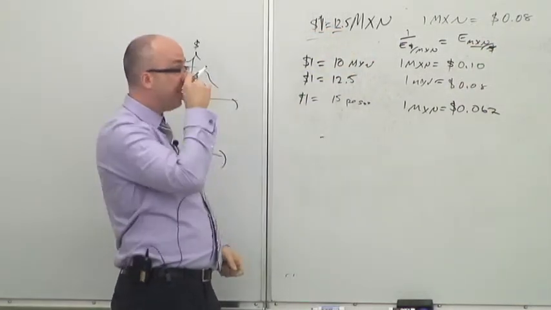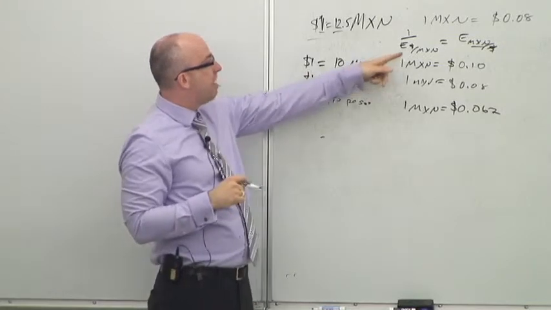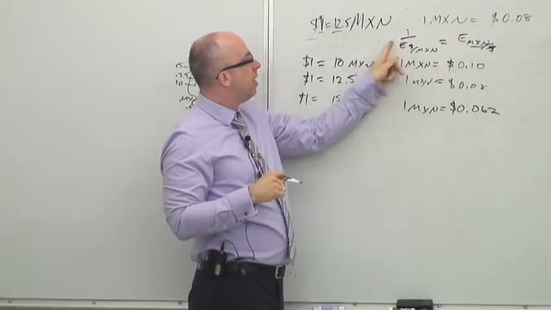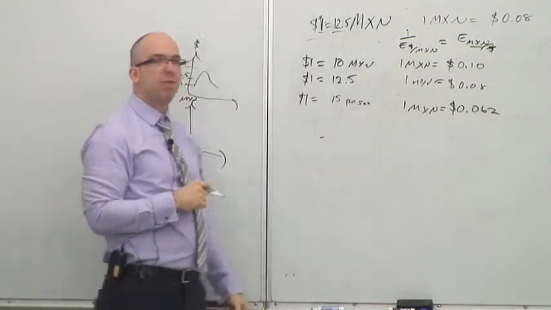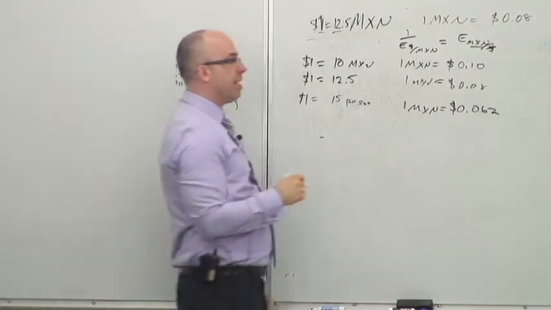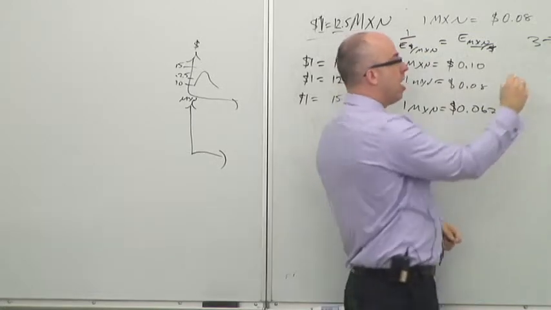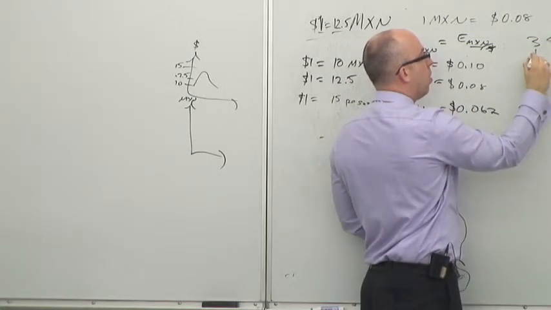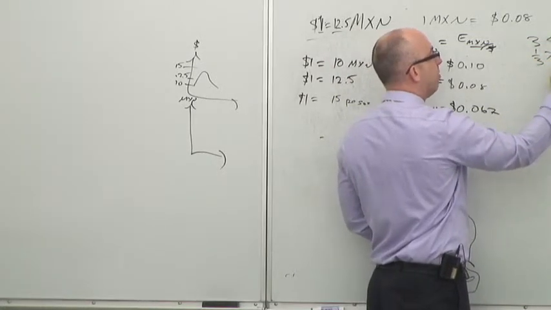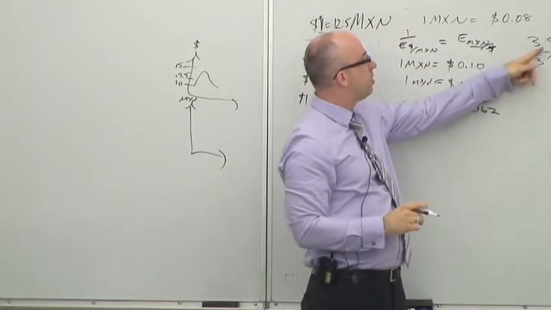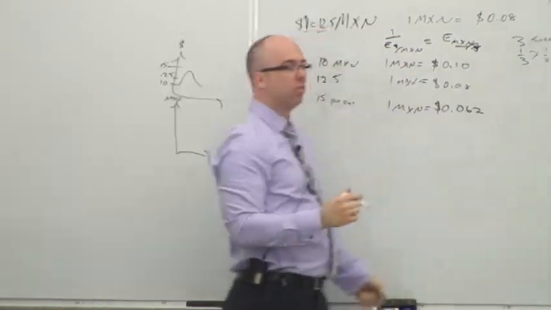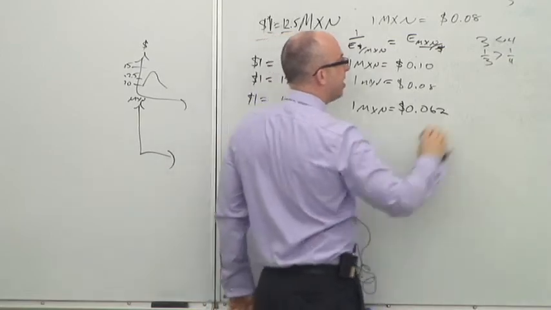There's a reciprocal relationship. What it also means is that if this number goes up, the reciprocal goes down. Right? And so sometimes I say, well, if 3 goes to 4, that's an increase. But 1/3 is greater than 1/4. And so if 3 goes to 4, 1/3 shrinks to 1/4. That's kind of the idea that we're talking about.